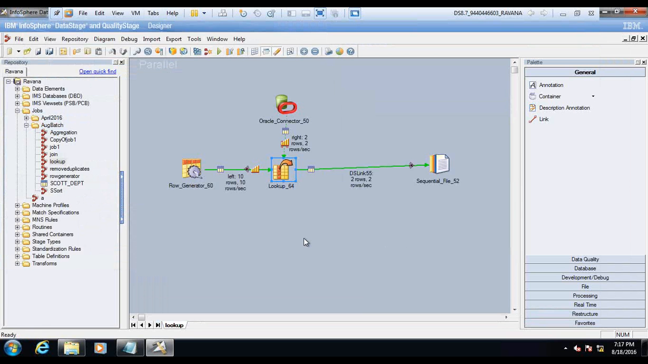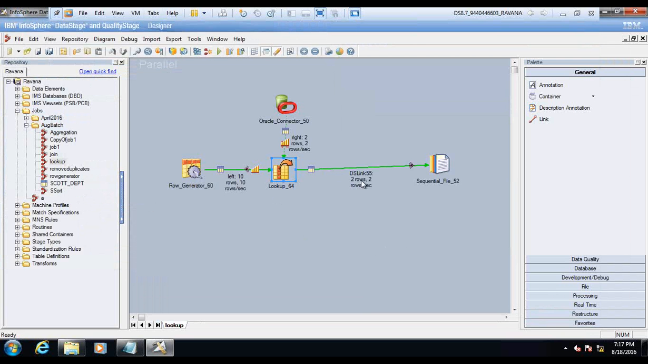Sometimes I see lookup tables in temporary locations. So lookup tables are nothing but reference tables, which you have to use for references.